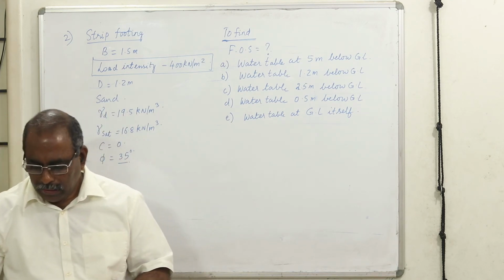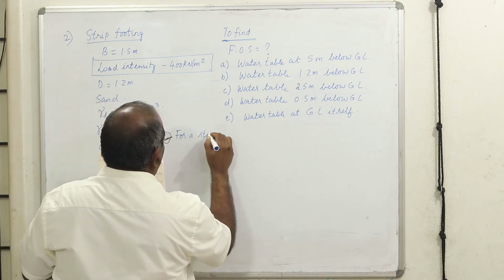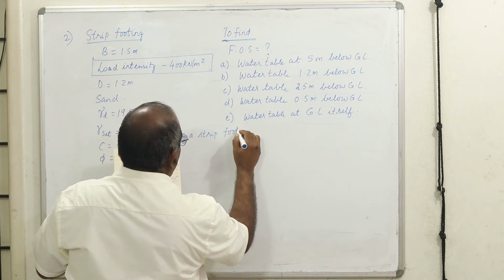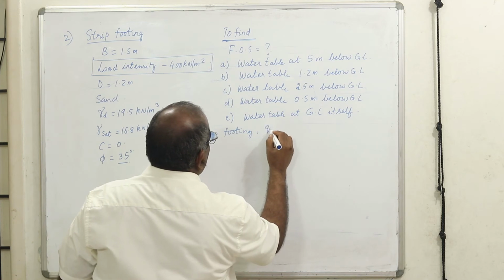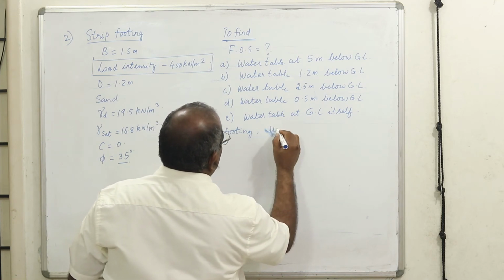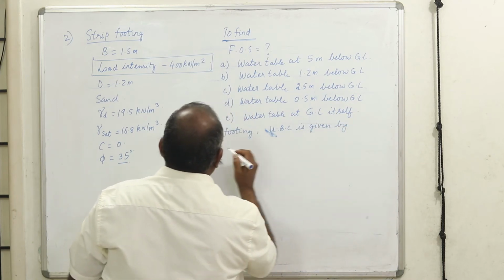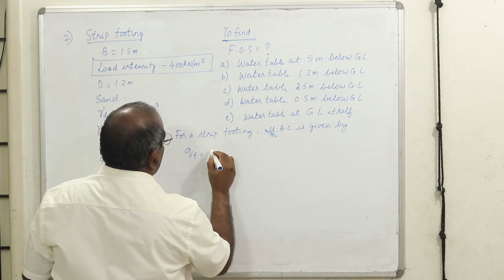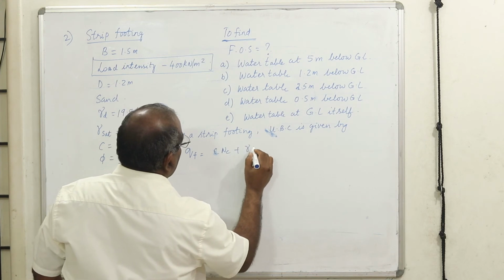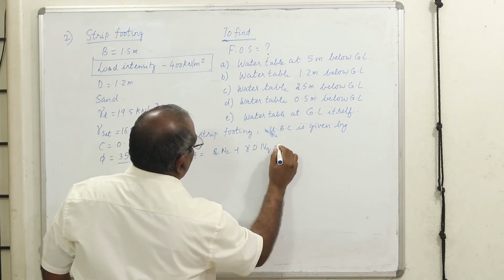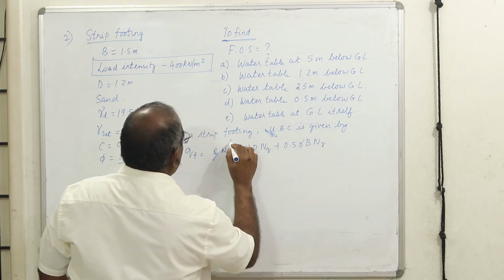Now for a strip footing, what is the expression? The ultimate bearing capacity, UBC, is given by c Nc plus gamma D Nq plus 0.5 gamma B N gamma. The first term becomes 0 because it is sand.